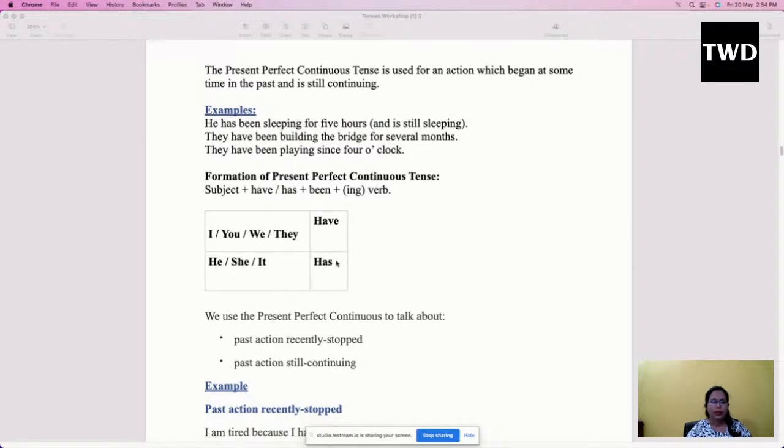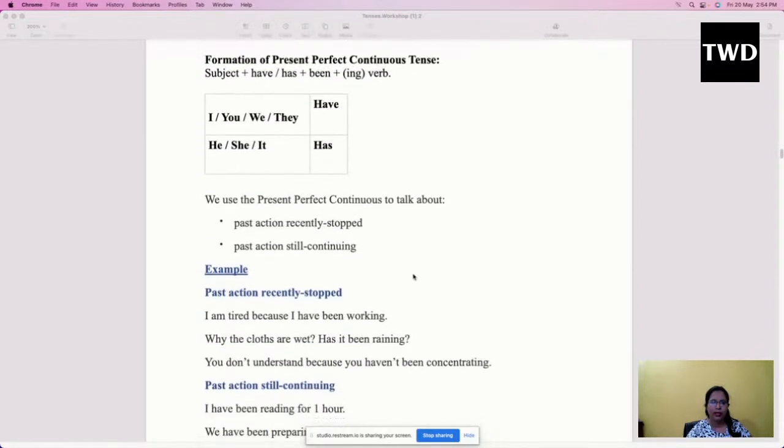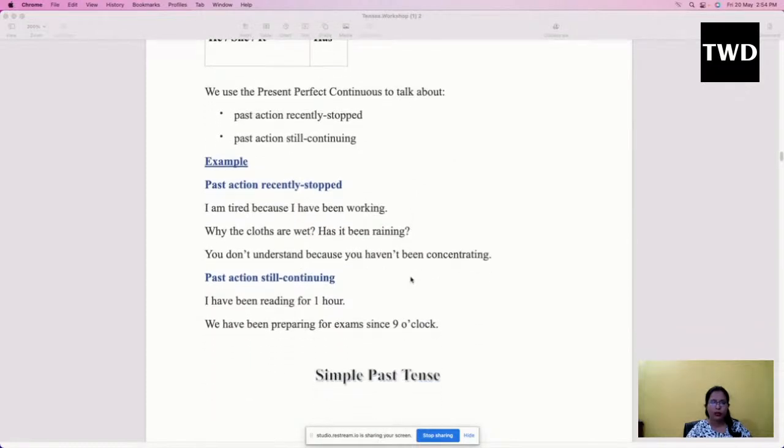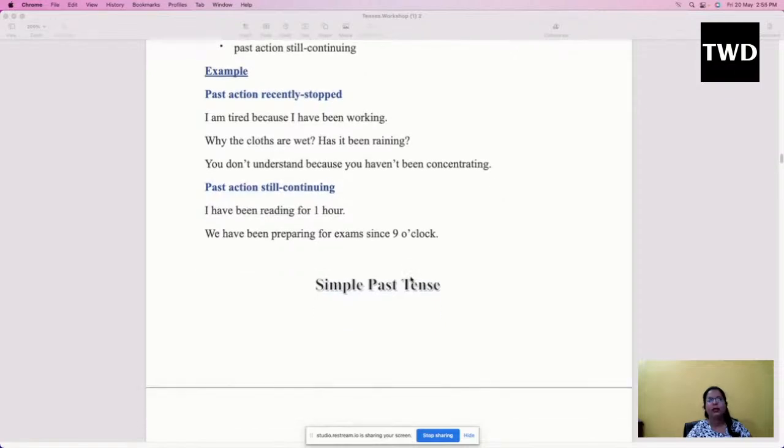So present perfect continuous tense talks about a past action recently stopped and a past action still continuing. For the recently stopped one, for example, I am tired because I have been working. So I was working throughout the day and that is why I am tired now. Next, for an action still continuing, I have been reading for 1 hour. So 1 hour back I started reading and I am still reading the book.